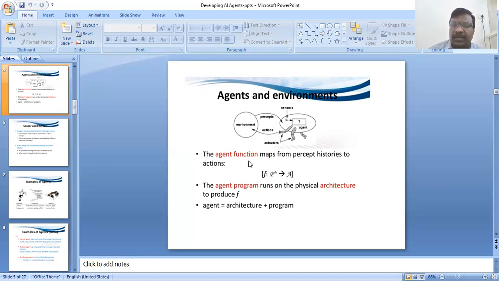Now, what is the function? The function of the agent is f. Next, the agent program runs on the physical architecture to produce the function. Agent is equal to architecture plus program. This is the working process between the agent and environment.